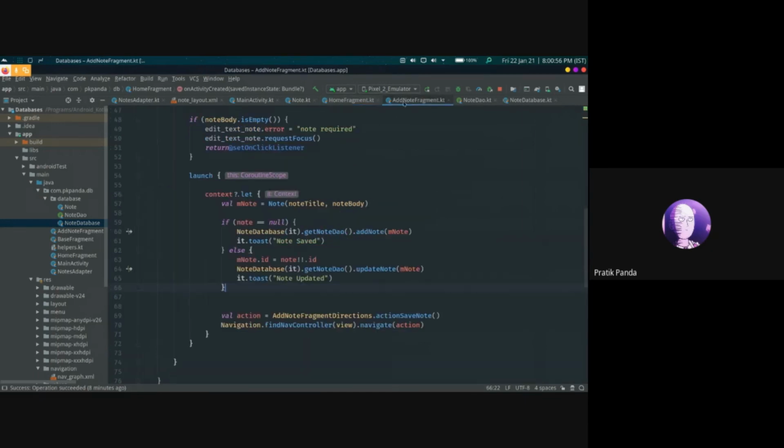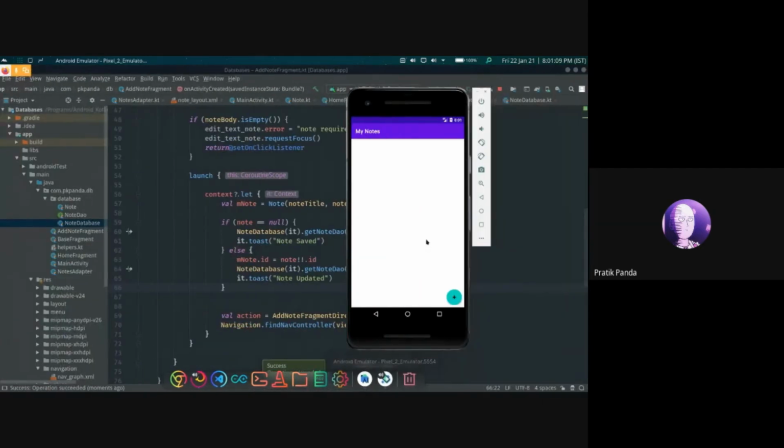So since we have added the logic for the add node fragment, let's check if that's working. Since we have not yet pushed the adapter, the first screen remains blank.